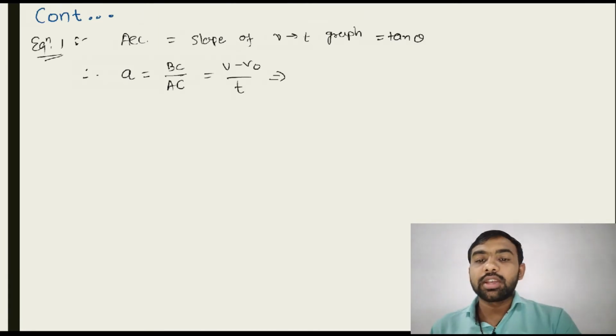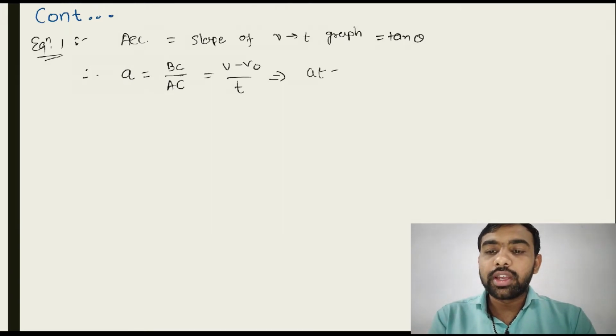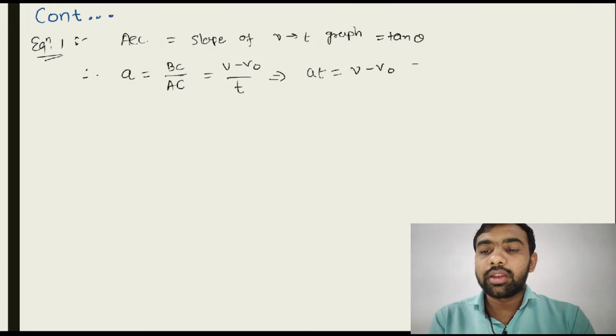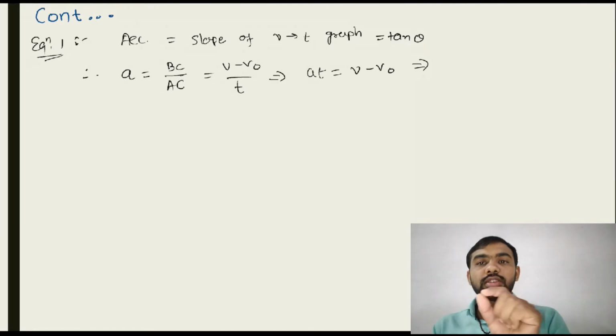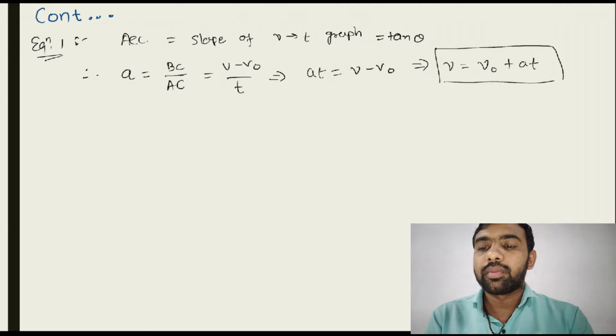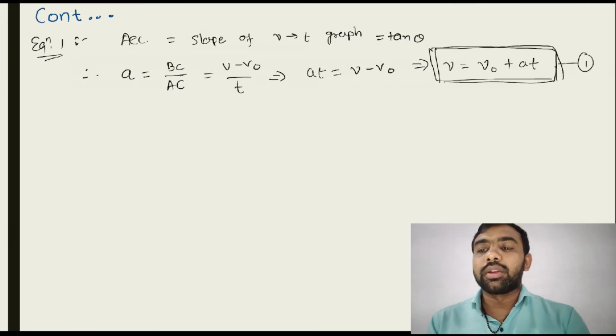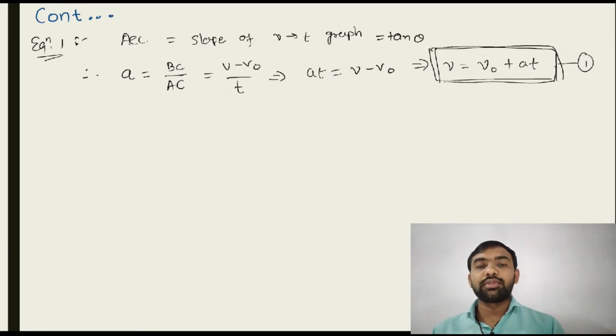From this you just do some simplification. So this T comes in a multiplication. So AT is equal to V minus V0. From this you just take V ahead of this equation. So V0 comes to the right hand side, and the left hand side becomes positive. So V is equal to V0 plus AT. That is the first equation. This is equation number 1: V is equal to V0 plus AT.